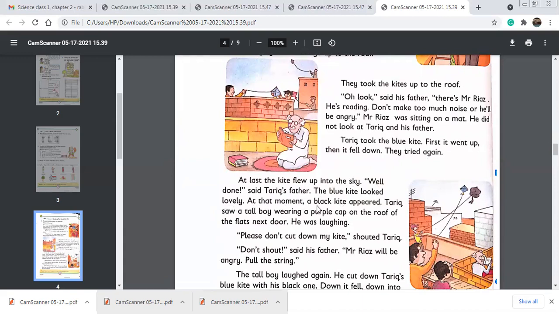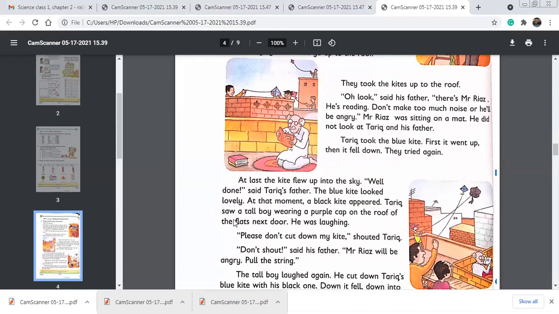At that moment, a black kite appeared. Oh, you can see that Tariq's father is flying this blue kite, and this is the black kite that appeared, and this boy is flying this kite. Okay, so at that moment, a black kite appeared.